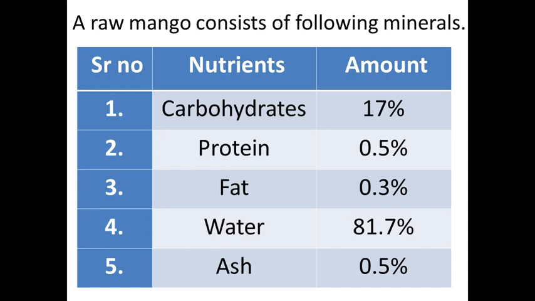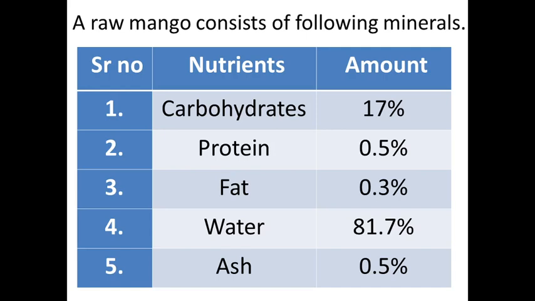Mango is also known as mamidi or mamda in South India. A mature fruit has a characteristic fragrance and a smooth, thin and tough skin.